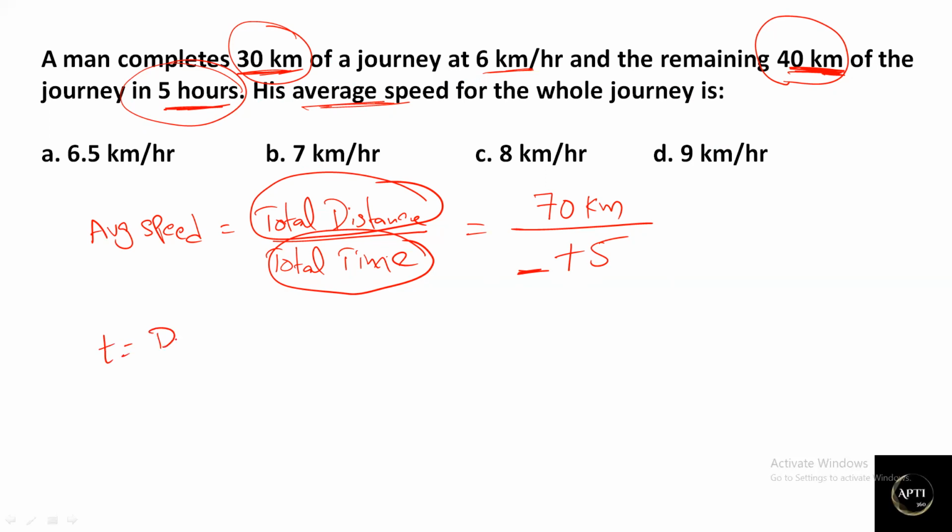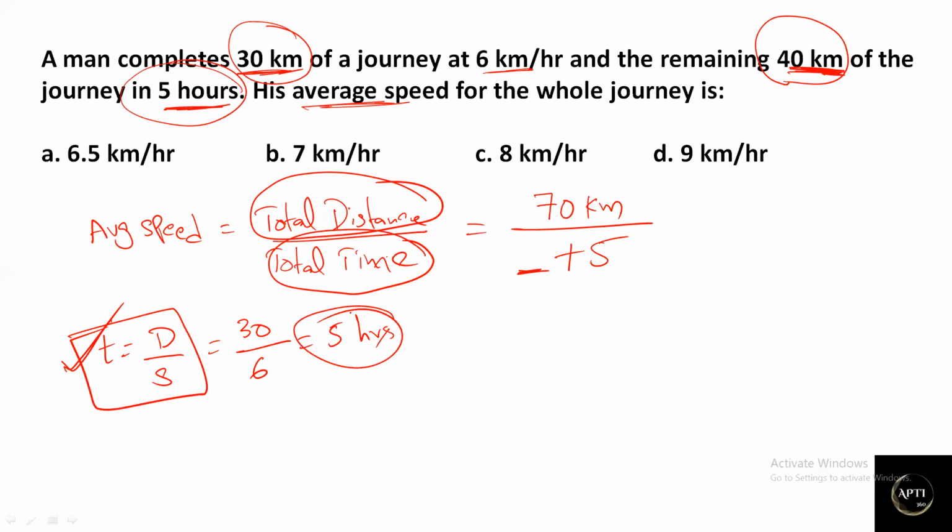Time is equal to distance divided by speed. So in the first case, time is equal to distance, 30 kilometers, divided by speed, 6. 6 5 times is 30, so the time is 5 hours in the first case.